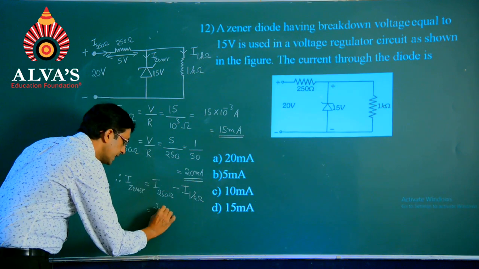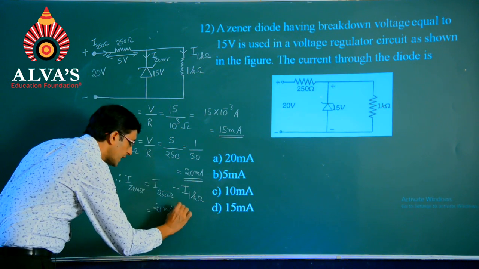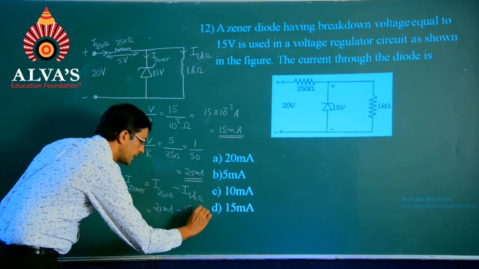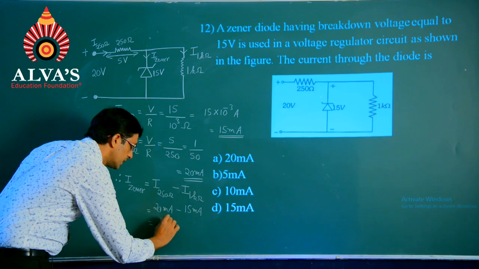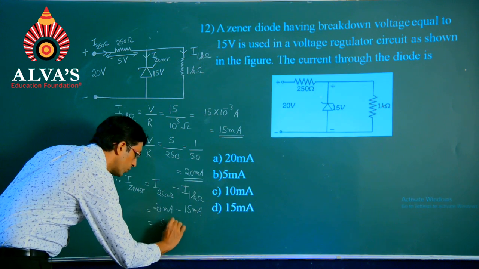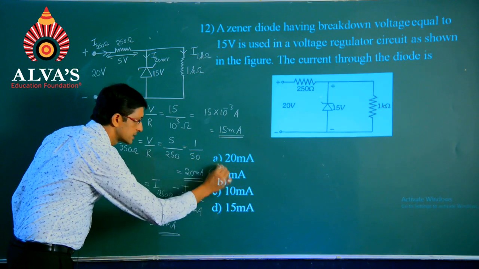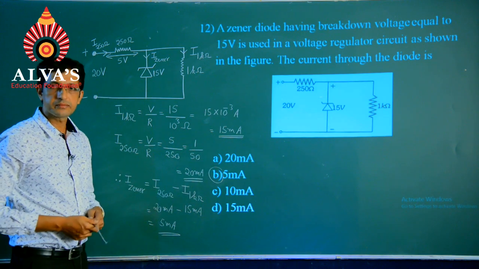So, 20 milliampere minus 15 milliampere comes at 5 milliampere and hence option B.